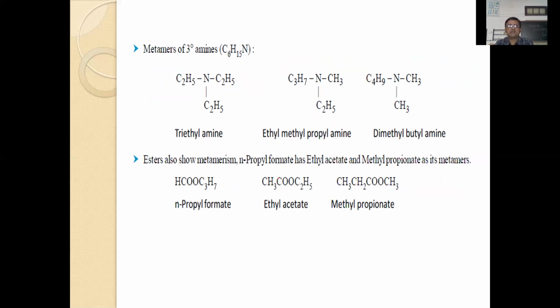That means compounds having the same molecular formula and same functional group, but differing in the distribution of alkyl groups around the functional group. Here you can see this is a propyl group, and here the ester group is changed with the carbon atoms. So the differences in the distribution of alkyl groups lead to metamers.